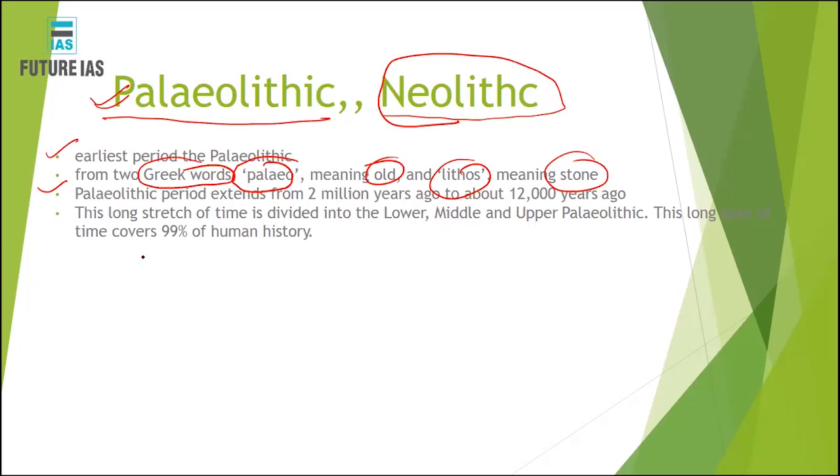Now when you compare the time period, it extends from 2 million years ago to around 12,000 years ago.